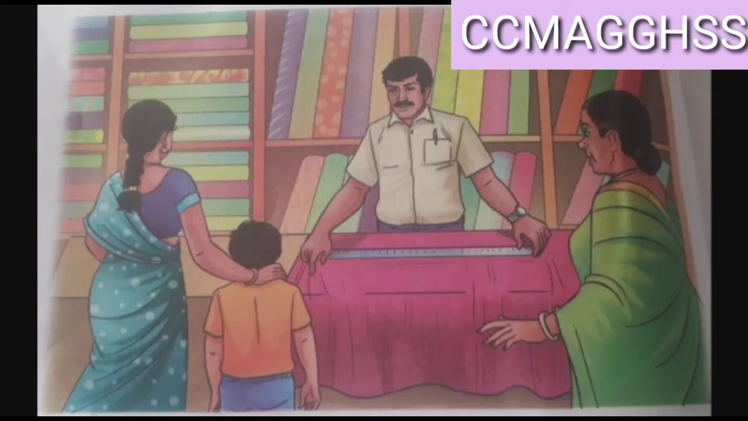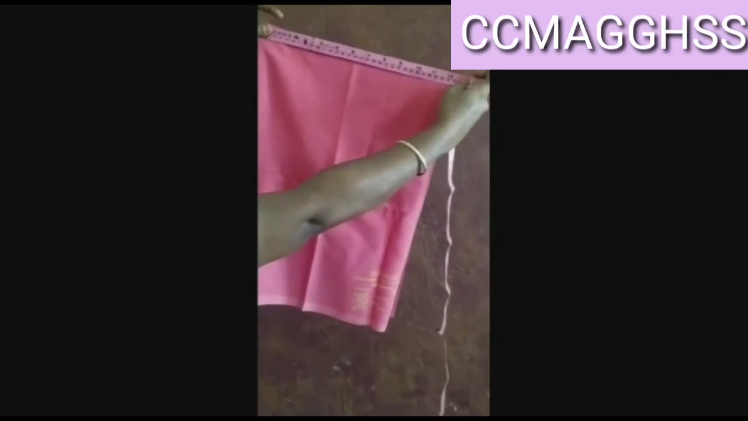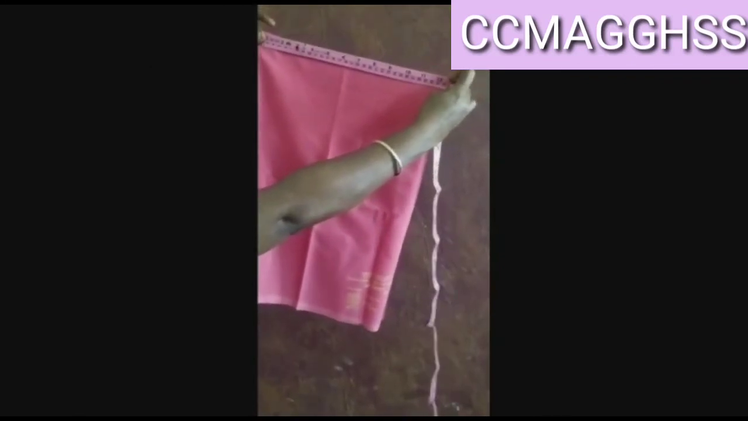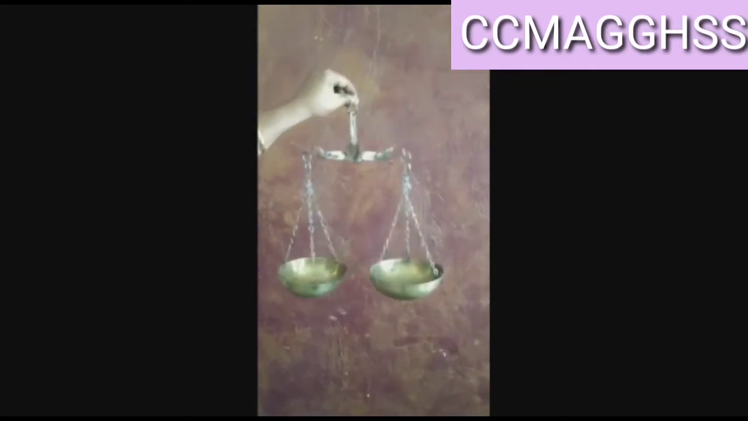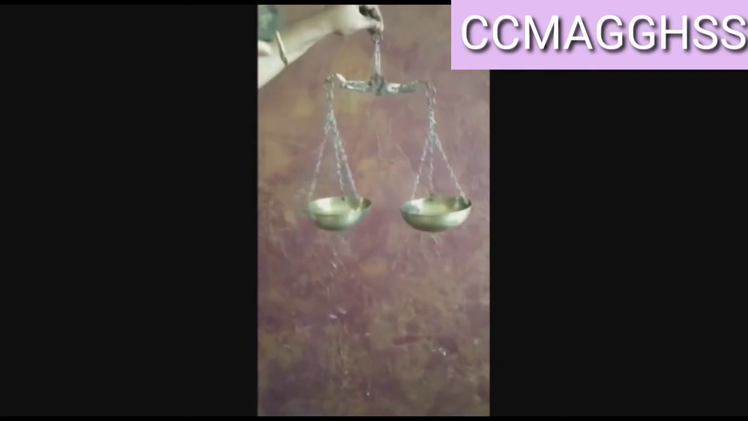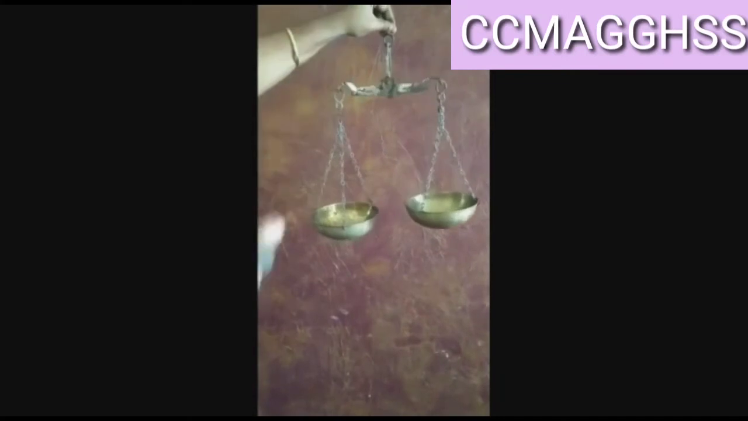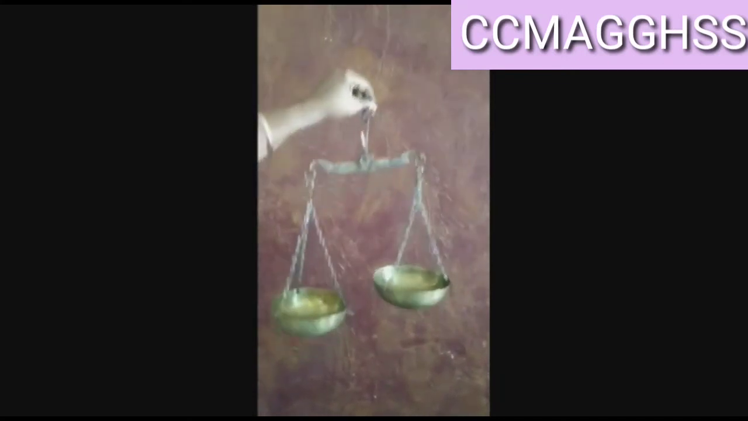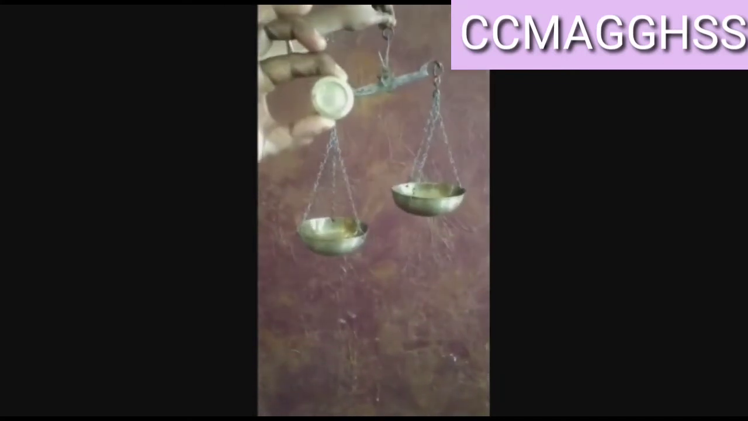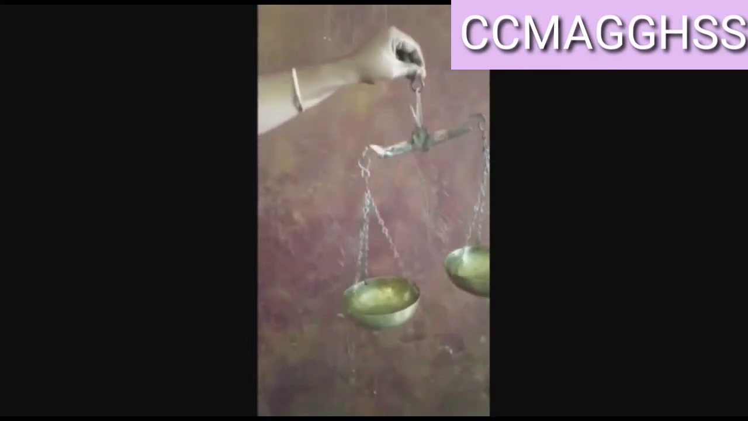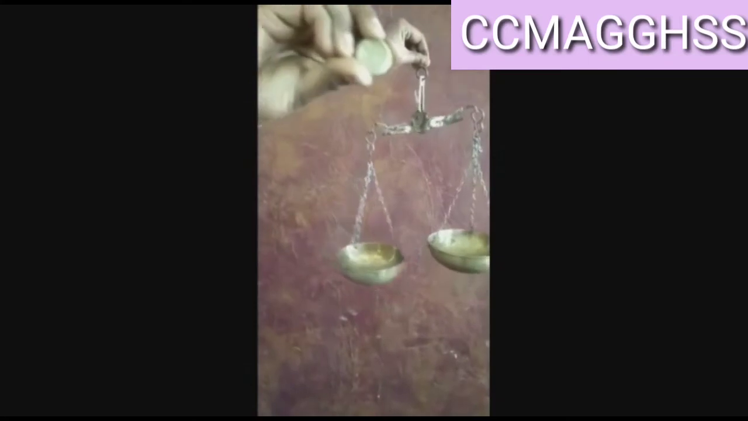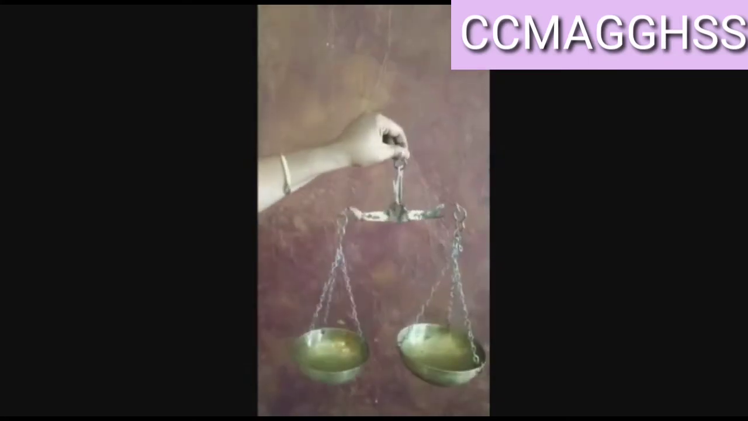Next, when we come to mass, mass is nothing but the quantity of matter that is contained in a body. When you come to mass, you can take the example as vegetables which we buy in our day-to-day life, or it can be anything that is measured using some kind of balance.